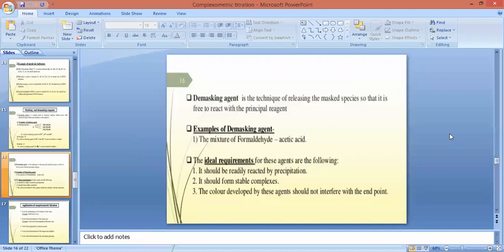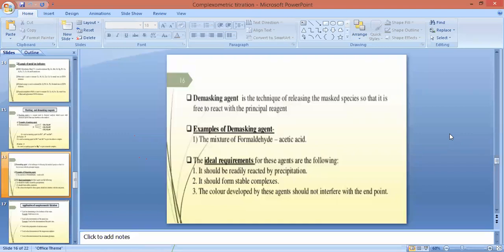In a mixture of metal ions, after determination of the first metal ion, we are going to add the demasking agent. After addition of the demasking agent, the second metal ion, which is covered or masked, is free to analyze. So that is the main use of a demasking agent. It will set free the second masked metal ion whose concentration is to be determined. The best example of a demasking agent is a mixture of formaldehyde and acetic acid. So these are the masking and demasking agents used in complexometric type of titration.